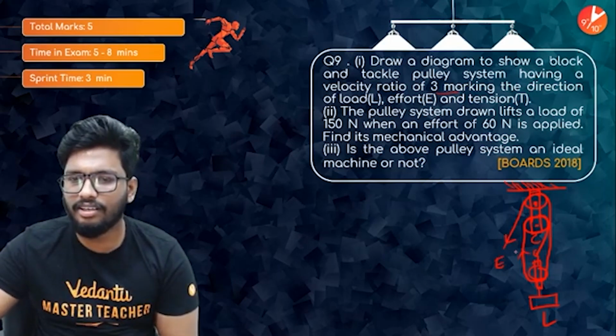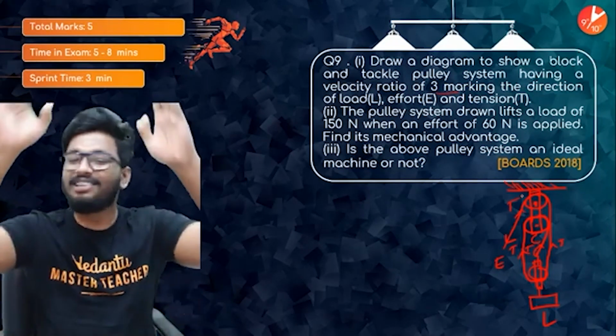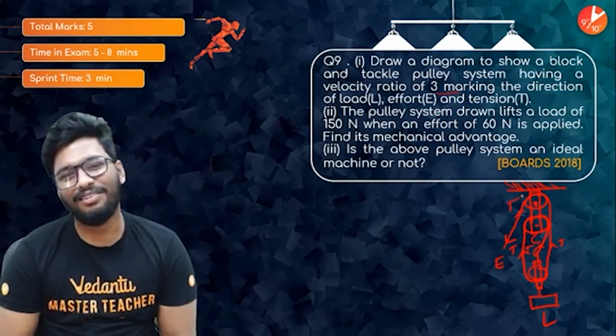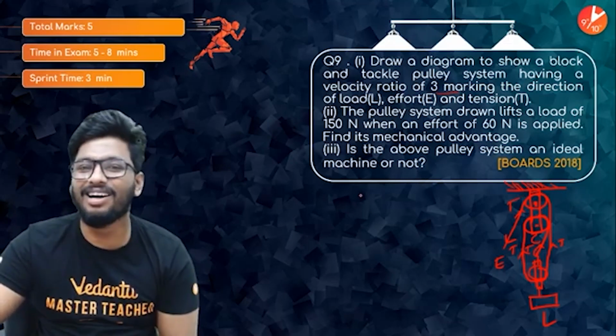So the tension would be T over here. T and T and T. So it'll all be in the upward direction, which is trying to pull up the load. So that is the answer, guys. That is the answer for the first part of the question. That itself will yield you like 2 marks right there.